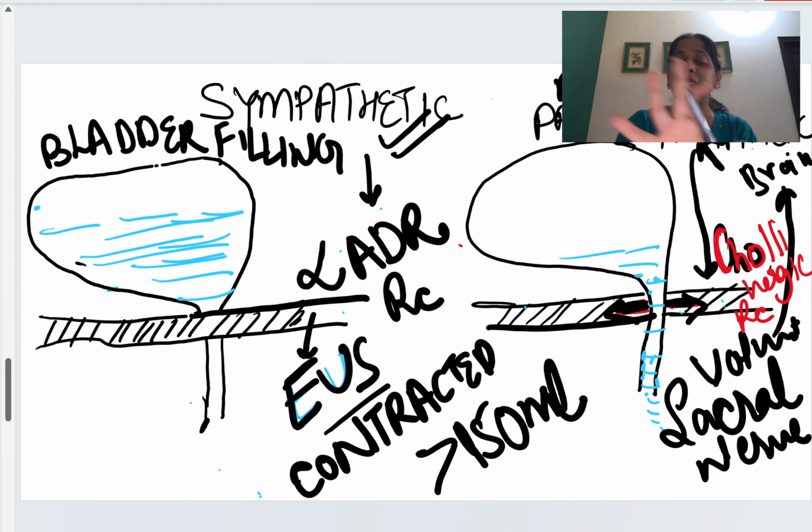This is the basic physiology of micturition.